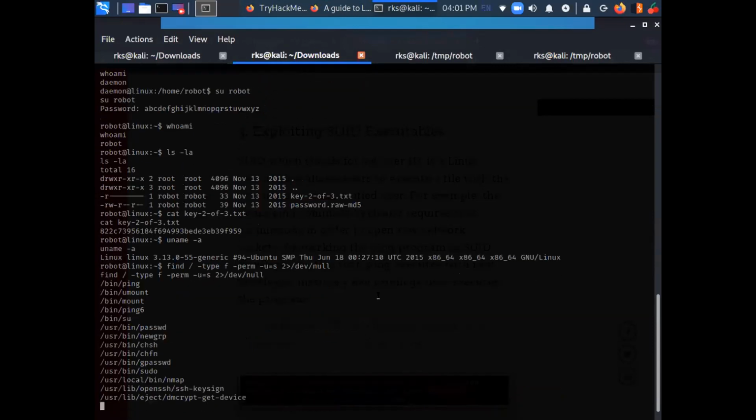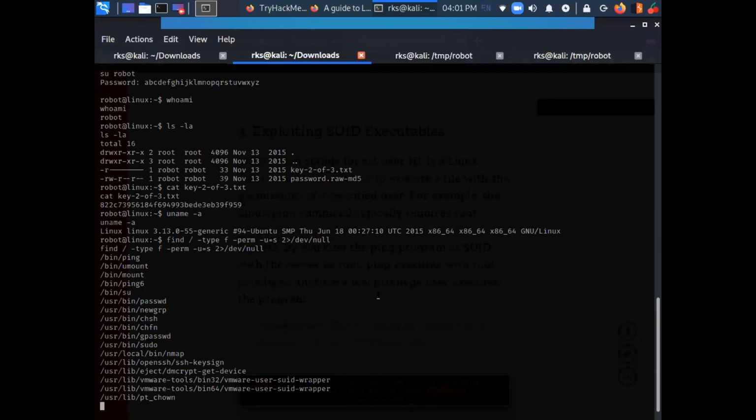Press enter. So here it is basically showing me all those files which have the SUID bit set. Okay, it is showing me all those files.